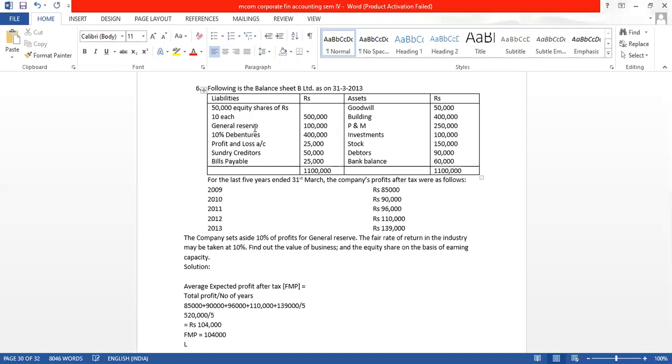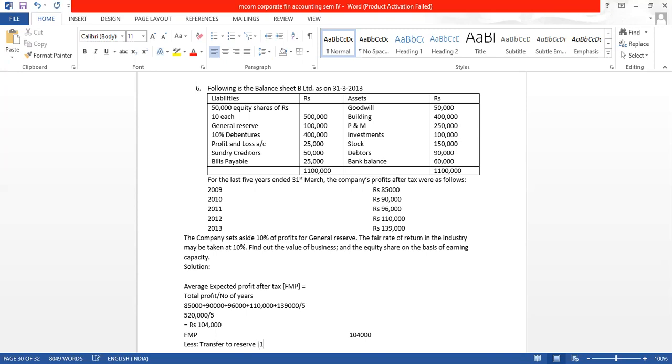From this amount, we will have to deduct what they have given, the transfer to reserve. How much is the transfer to reserve? Transfer to reserve is 10% of the profit.